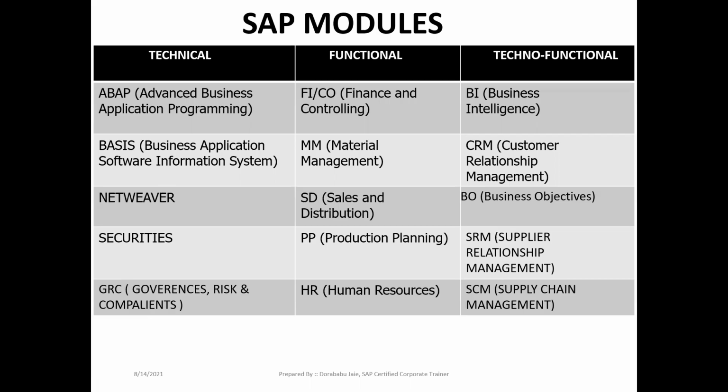Coming to the functionals, FI and CO also come under functional modules. Materials Management, SD sales and distribution, PP production planning, HR human resource, PM plant maintenance, QM quality management, QC quality control. Like that, we have a list of functional modules. And in techno functional: BI, BO, BW, CRM, SRM, SCM, FSCM.